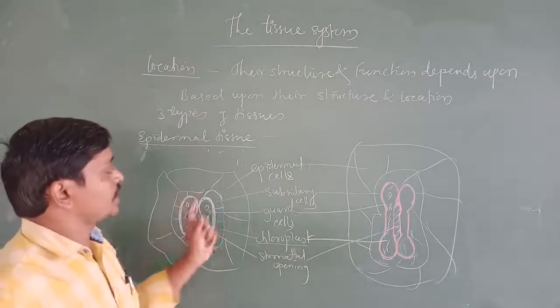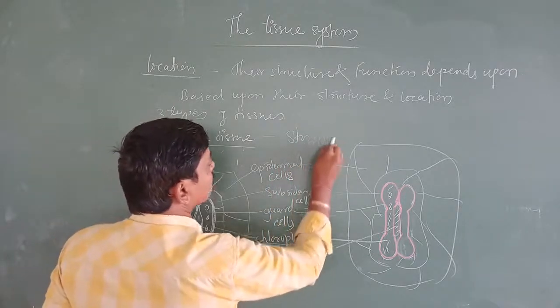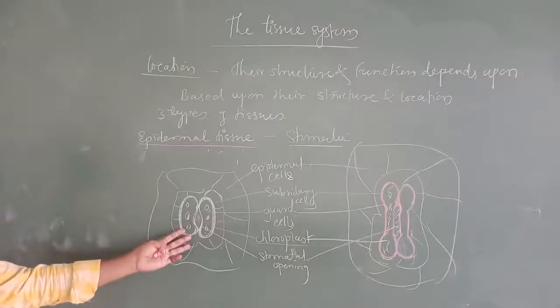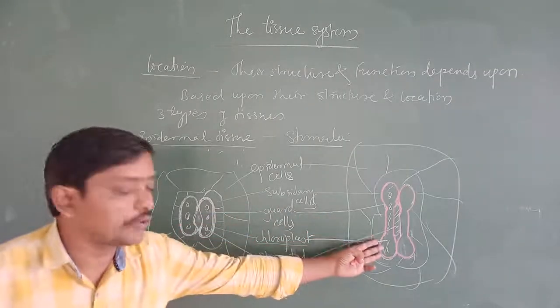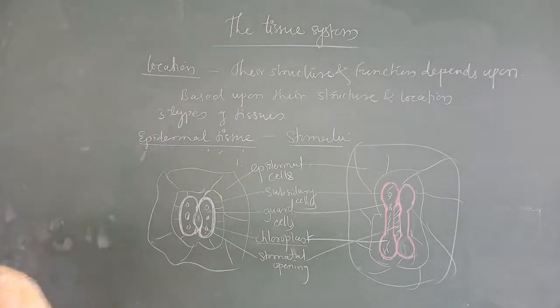These are the structures of stomata. This one is found in a dicot, and this one is found in a monocot, in the sense of grasses. In dicots, the guard cells possess the chloroplast.